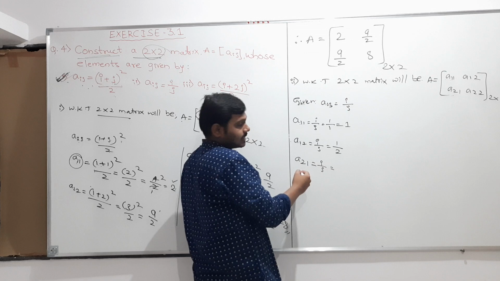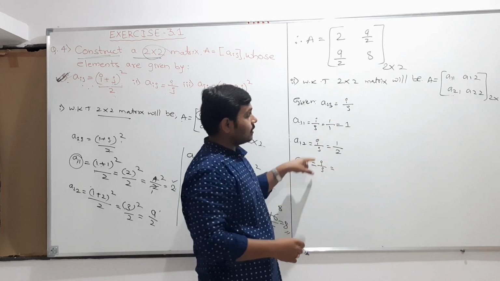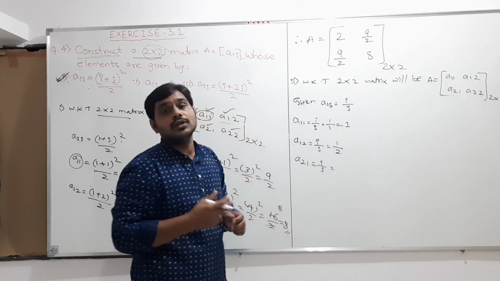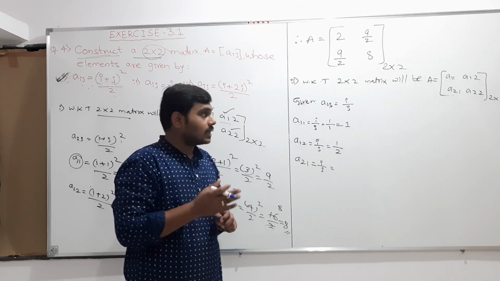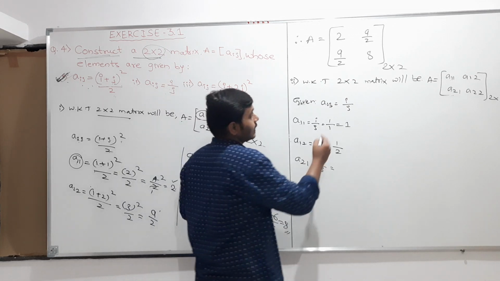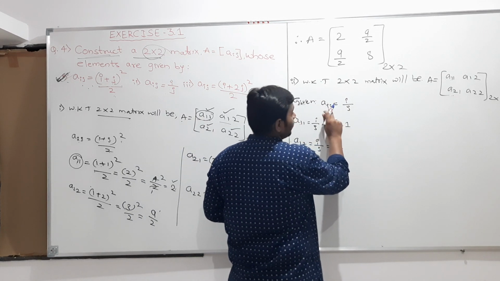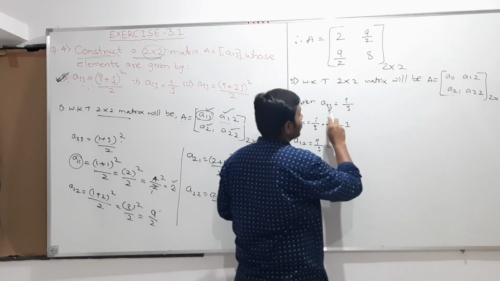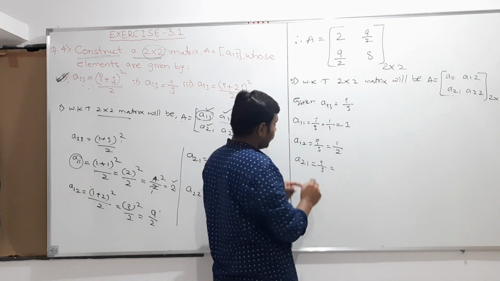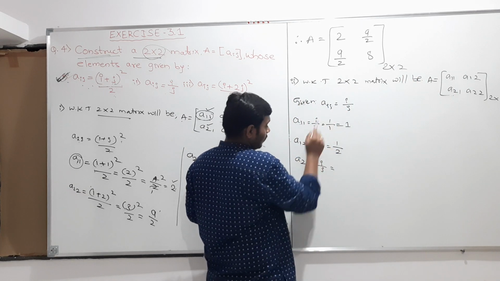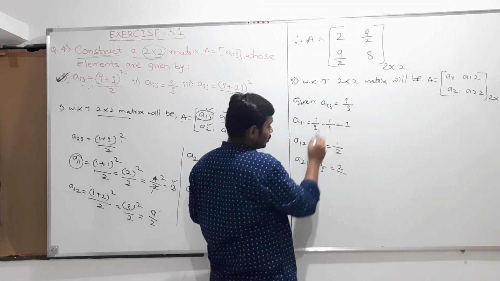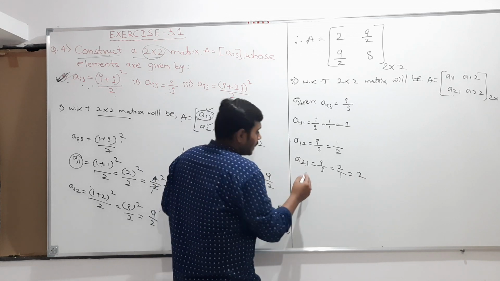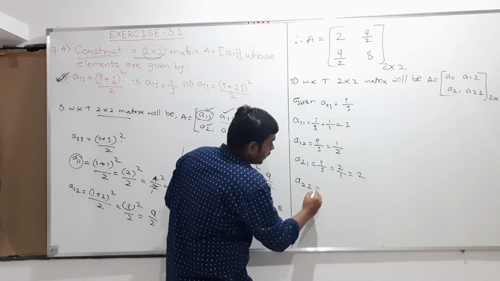Just compare these two. Otherwise, if you are getting confused about why I am writing A21, which element you are getting, which row you are taking or which column you are taking, then directly compare this Aij with this element. Then you will easily come to know what the i value and the j value should be. So A21 means the i value should be 2, divided by the j value which should be 1, and 2 by 1 is equal to 2, I can write. And next I need the A22 element.